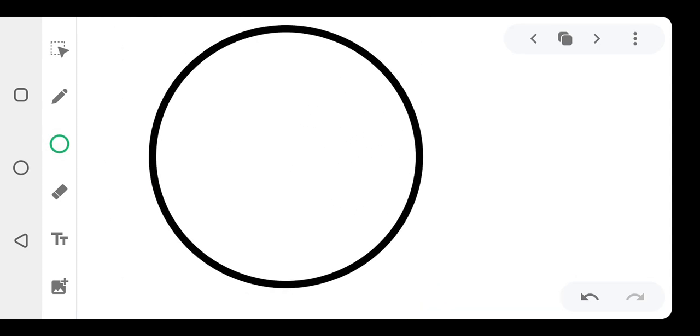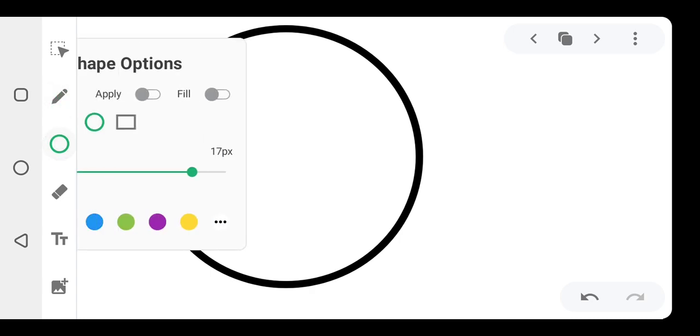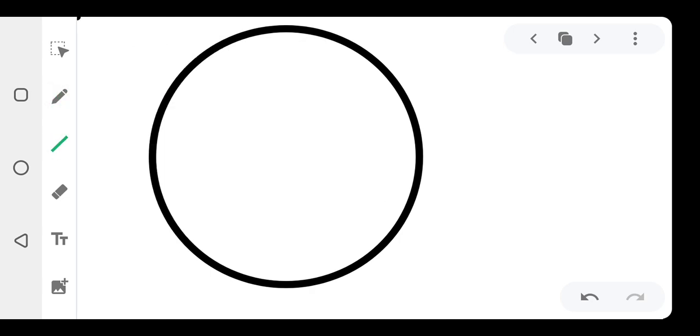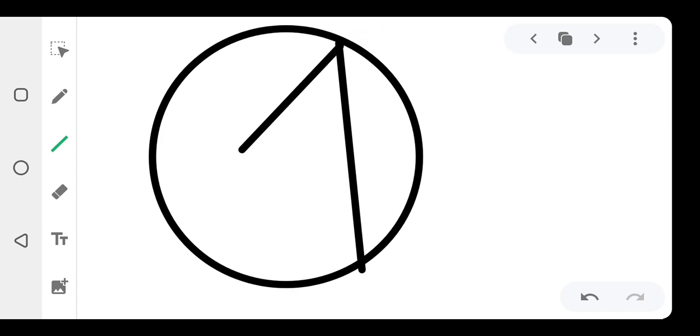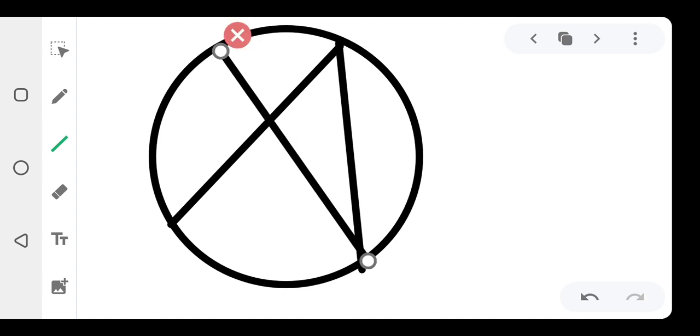Let's say we have a chord here. I'm just going to do something like this. Okay, I think it's better. All right, now let's say we have something like this here. And let's say we have another line here, right? Okay, we have something like this here again. All right, that's cool.